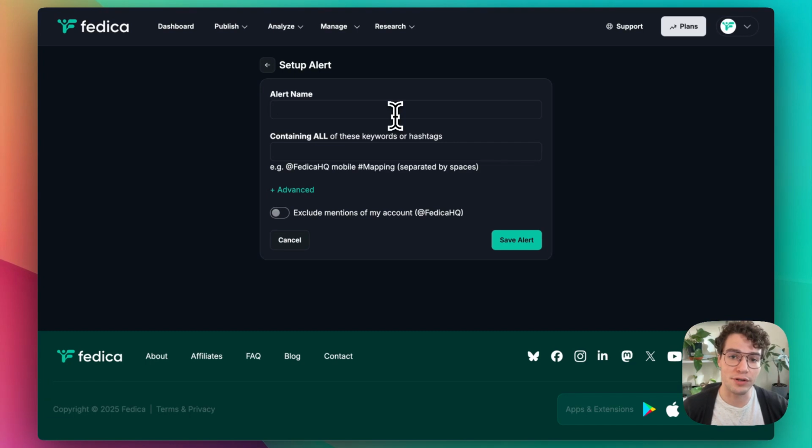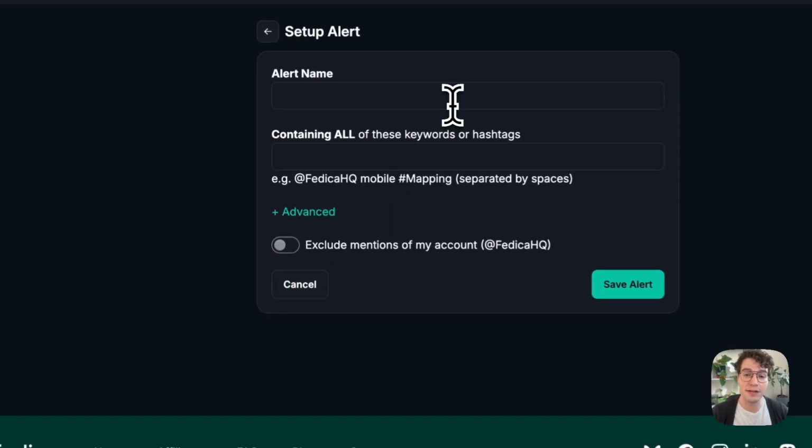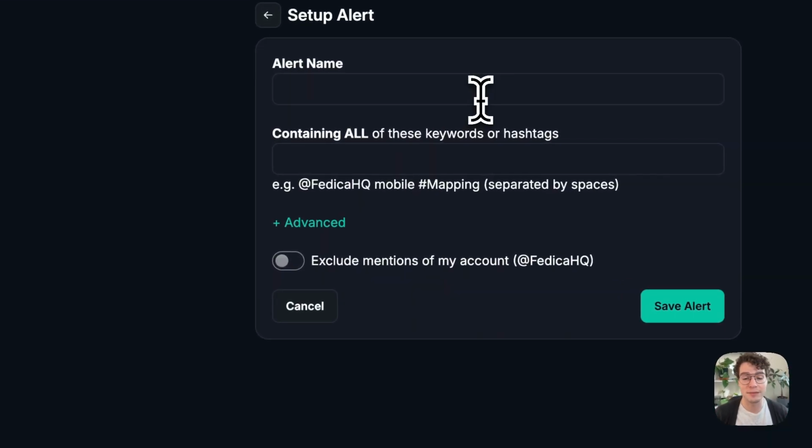You can use it for your customers, you can use it for questions, and you can use it for PR stuff. So let's make one about scheduling polls, because in Fedica, we schedule polls, and sometimes people might want to schedule a poll and they'll say, hey, I want to schedule polls on X, for example, and then we're going to hop in and say, hey, we can do that for you.